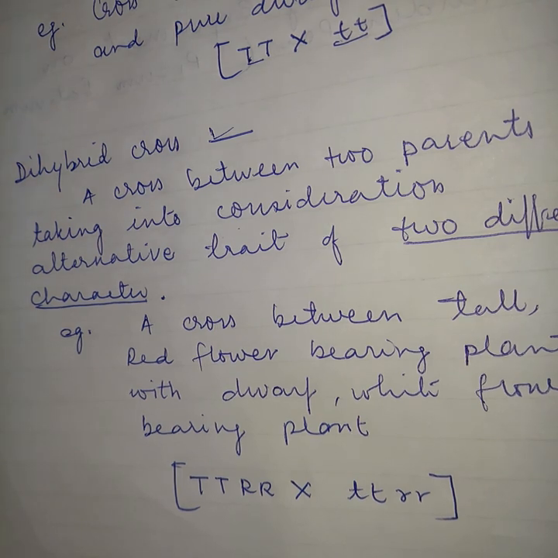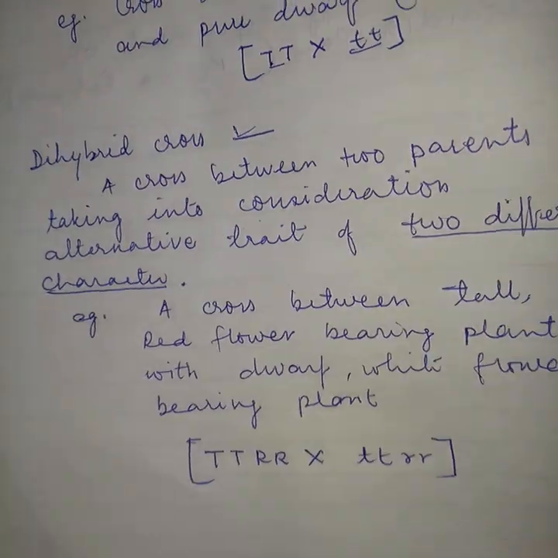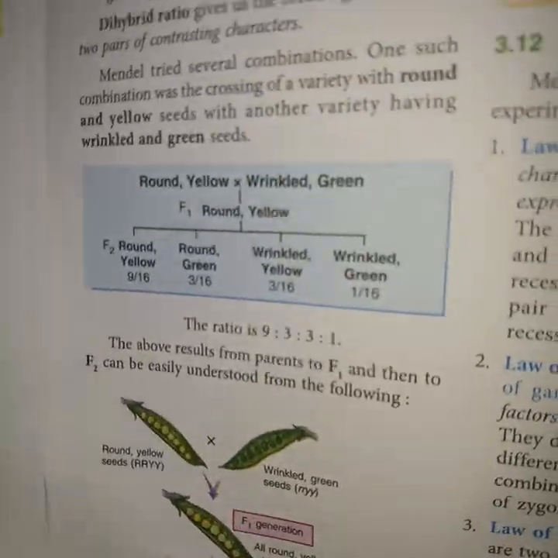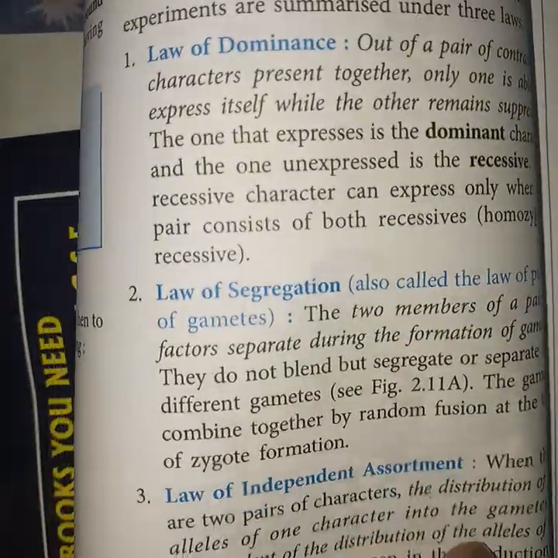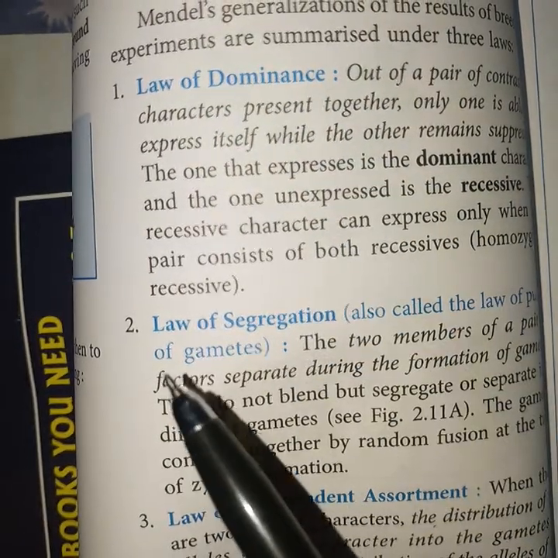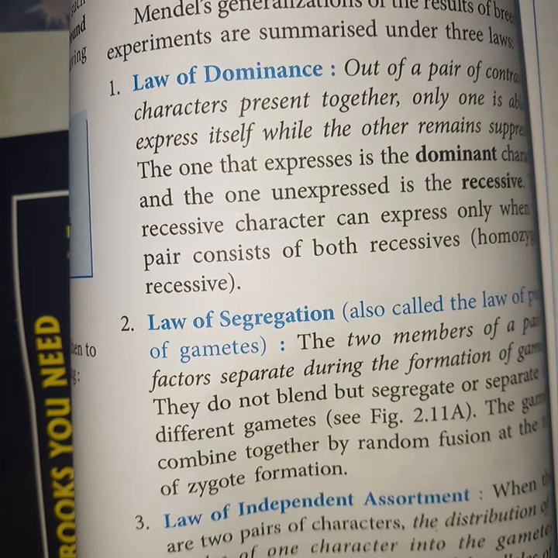And Mendel, on the basis of monohybrid and dihybrid crosses, proposed three laws: the law of dominance, the law of segregation and the law of independent assortment.